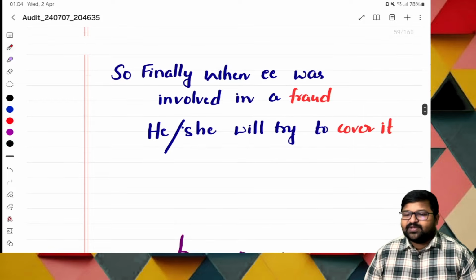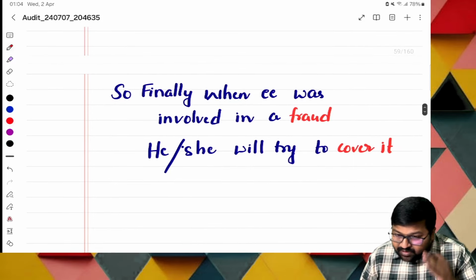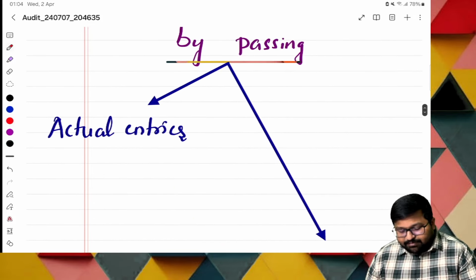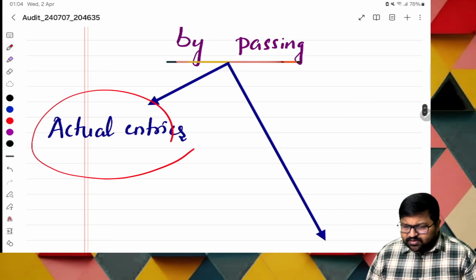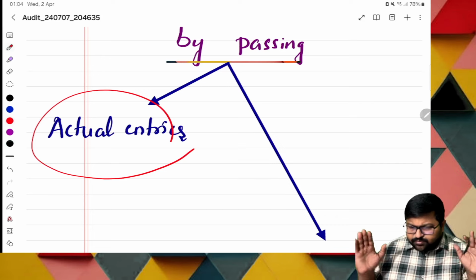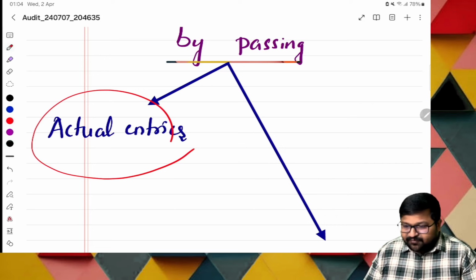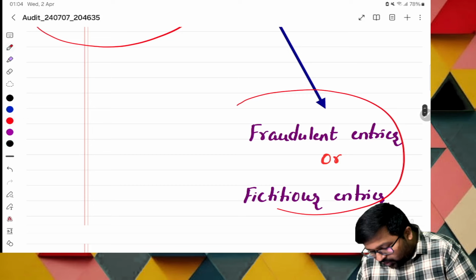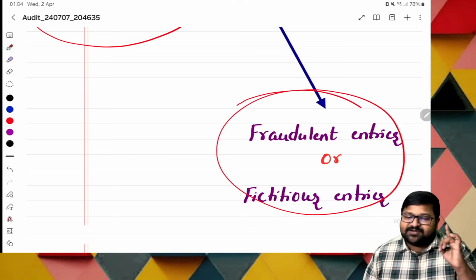So finally, when an employee is involved in a fraud, he or she will try to cover it. How will they cover it? Basically by passing false entries. Will I tell that I have done fraud? No. So they will pass what? Fraudulent entries or fictitious entries.